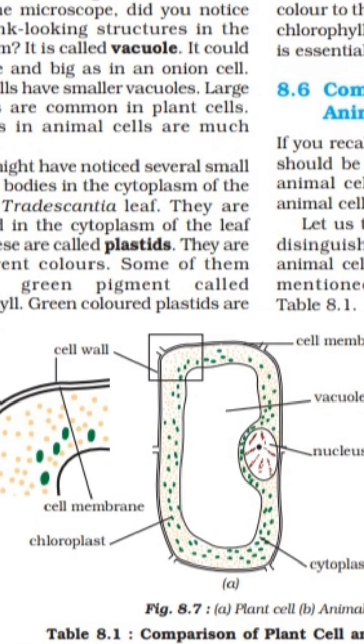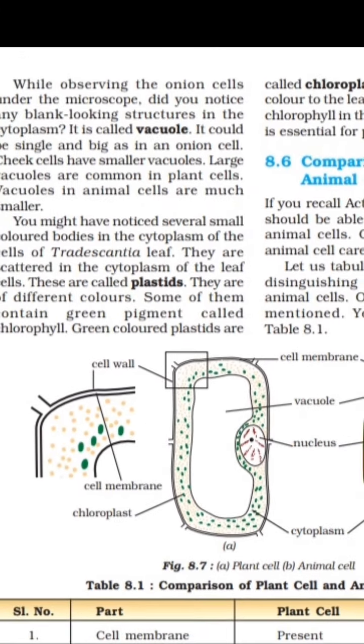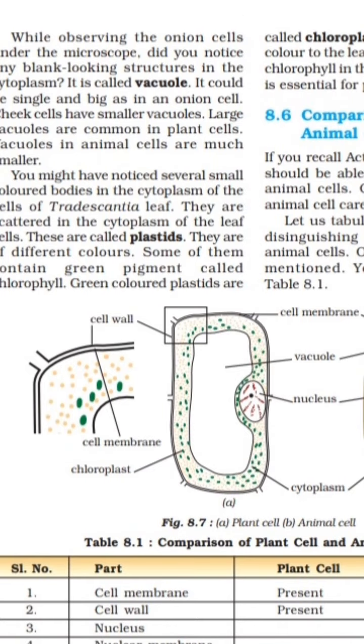Green dots are mentioned here, and those green dots are plastids that contain chlorophyll, and for that reason the name chloroplast was given. They provide green color to the leaves. We are aware of that. Chlorophyll provides the green color to the leaves, and you may recall that chlorophyll in the chloroplast of leaves is essential for photosynthesis. We already learned the photosynthesis concept, and in that we learned how chlorophyll is essential for the photosynthesis process.